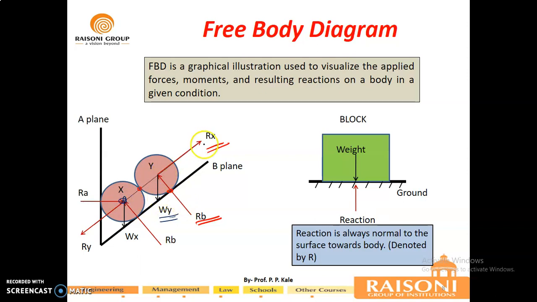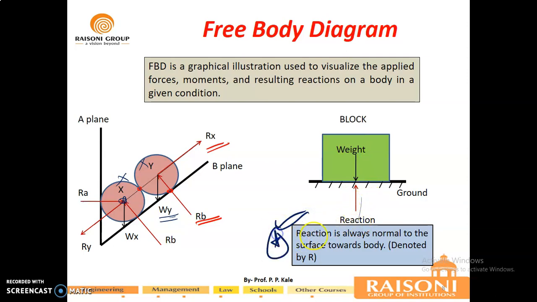So just the representation of forces without the body is known as the free body diagram of that particular body or particle. Similarly, if you consider any block resting on the ground, its free body diagram will have the weight of the block and an equal and opposite reaction from the ground. So always keep this in mind.